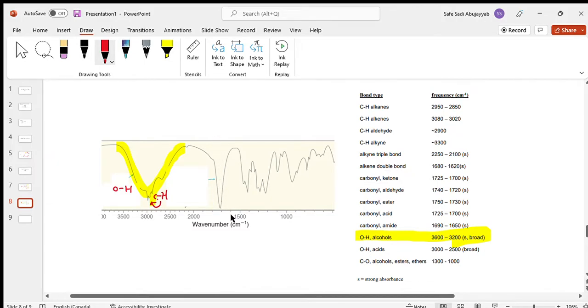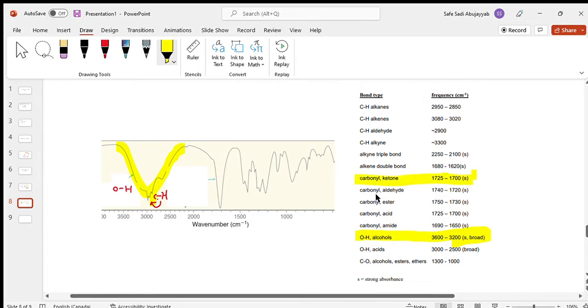And it's also asking for this one. So this one's right around 1720, 1740. Well, what could this one be? Well, we have a couple options over here. You can kind of see we have all these carbonyls.